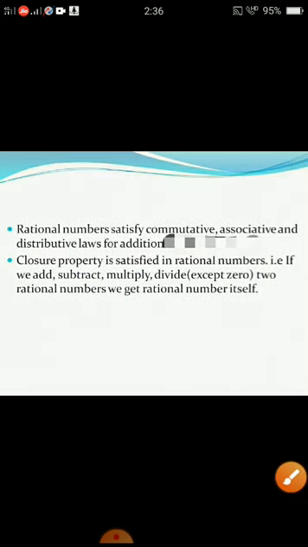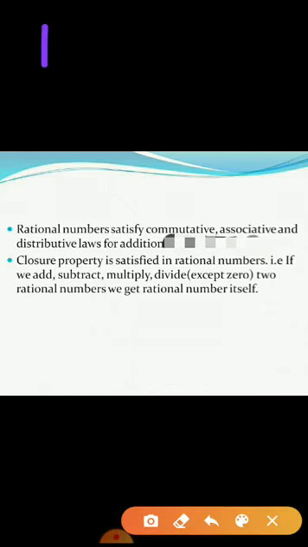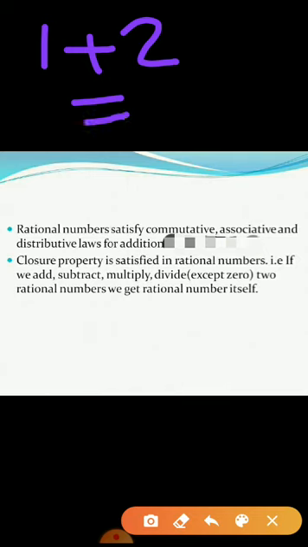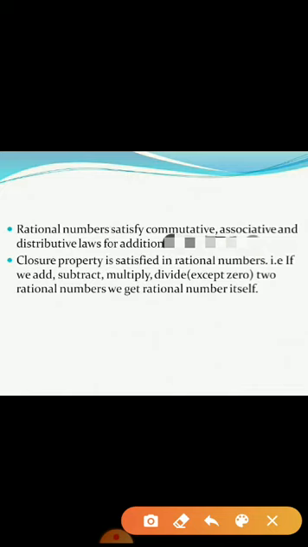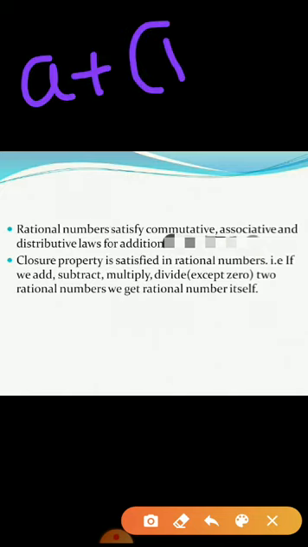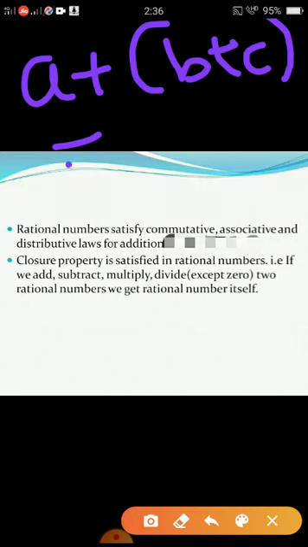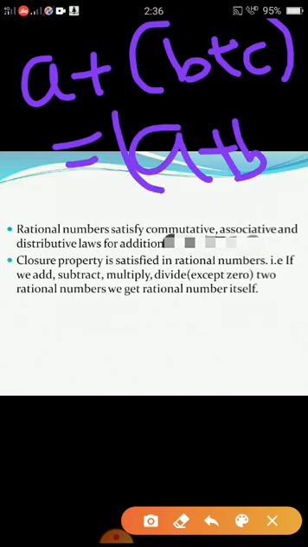Next. Again, in 8th standard, you have come across your rational numbers satisfy your commutative property, associative and distributive laws for addition. Commutative property, what it was? If I write 1 plus 2, I can say it is same as 2 plus 1 itself. That is your commutative property. A plus B is same as B plus A. Then associative property, what it was? A plus B plus C is same as A plus B plus C. Yes? Do you remember that?